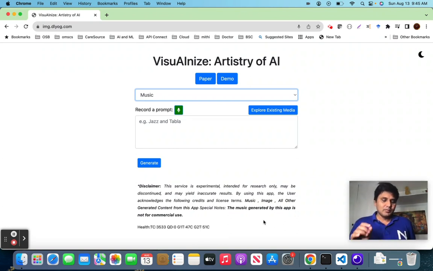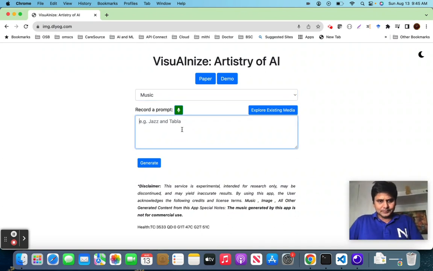I am going to show you how the music works, but I cannot play the music because these are proprietary themes, and I'm going to upload this video to YouTube, and YouTube detects this as non-commercial use, I think. If you upload a video to YouTube, they use it for their own commercial use, so it cannot use any non-commercial music. So let's create one. Let's record it. A classical Korean music.